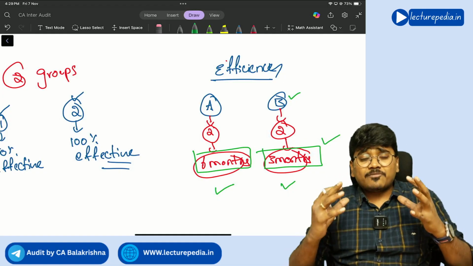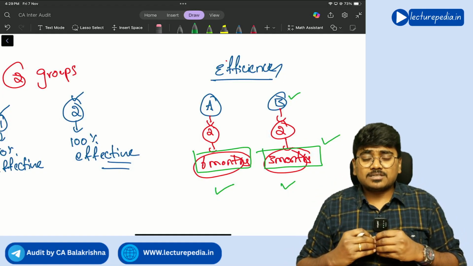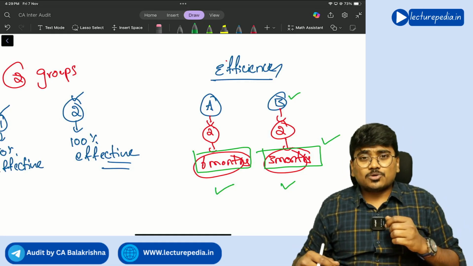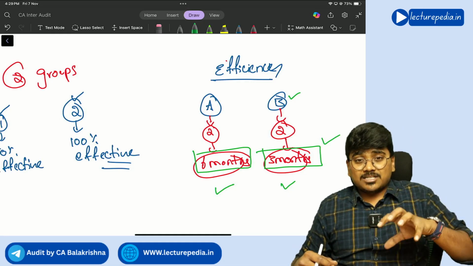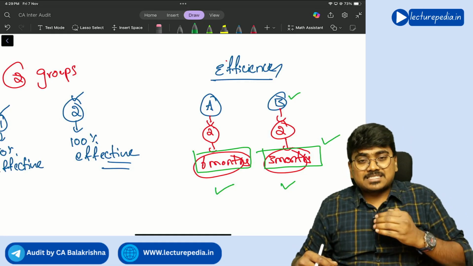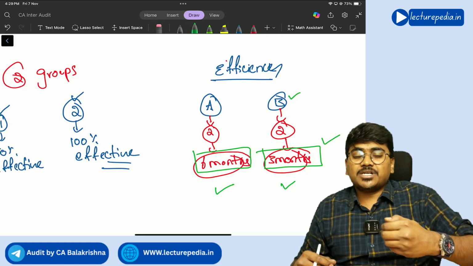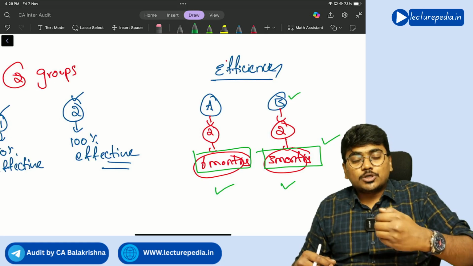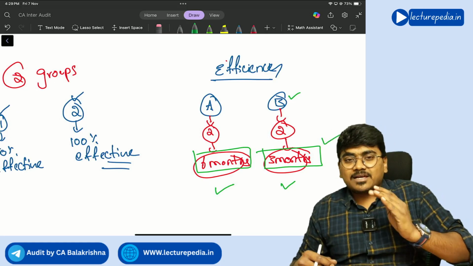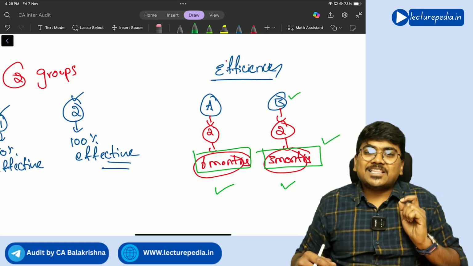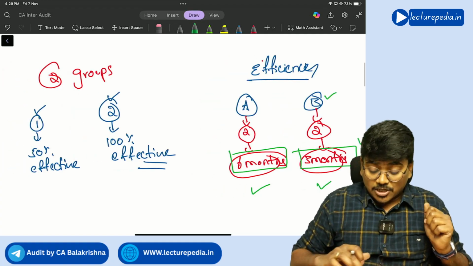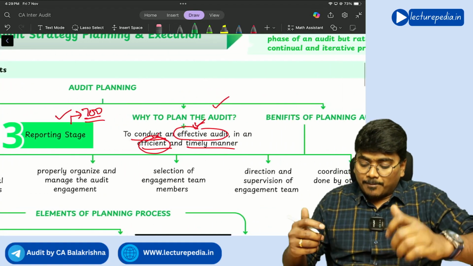And time is also a resource in case of audit, and even money is also a resource. So all these resources you will utilize less if you properly plan the audit. So you can efficiently and effectively do the audit in a timely manner if you properly plan the audit. So that is the purpose why you will plan the audit.